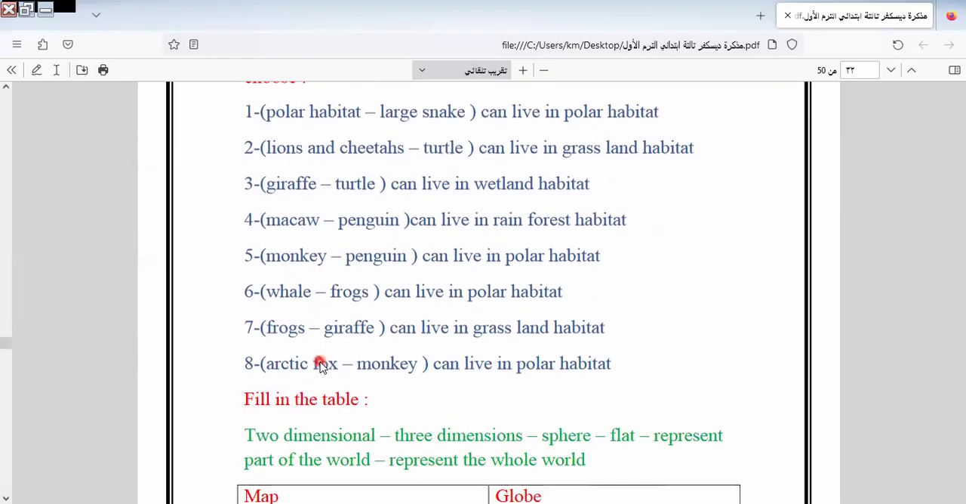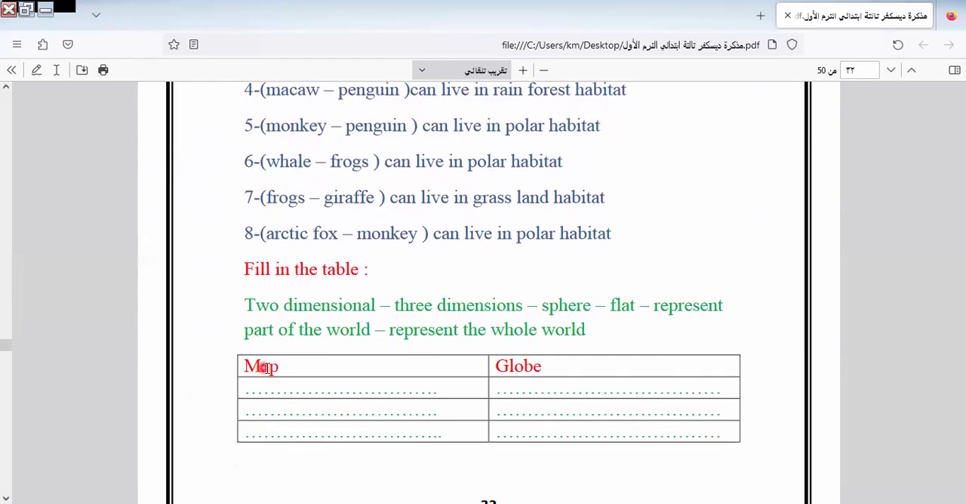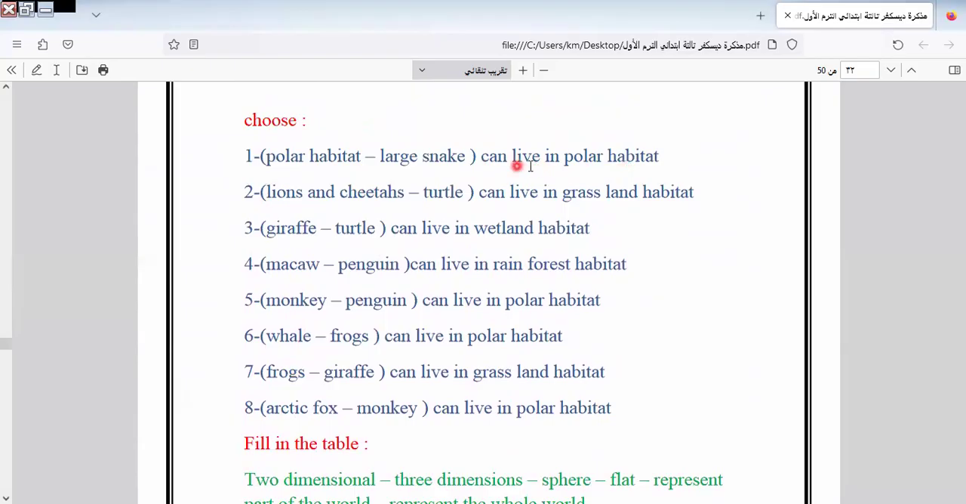Let's answer the question here. This question. Here we have which animal can live in polar habitat? Large snake or polar bear. It will be here. Have a mistake. It will be polar bear. Okay. Here it will not have polar habitat. It will be polar bear.